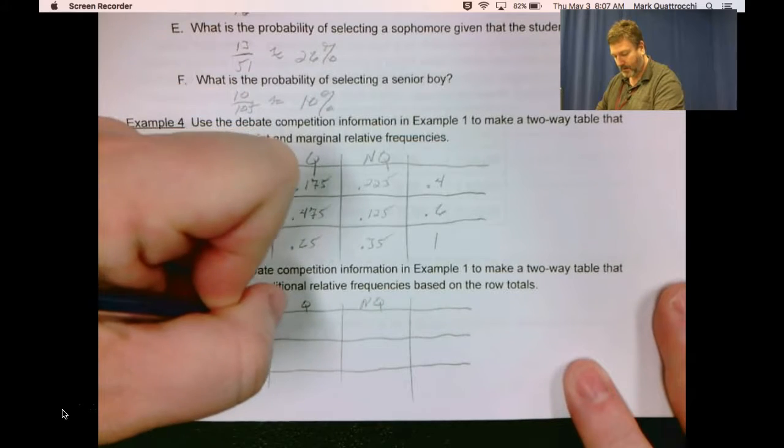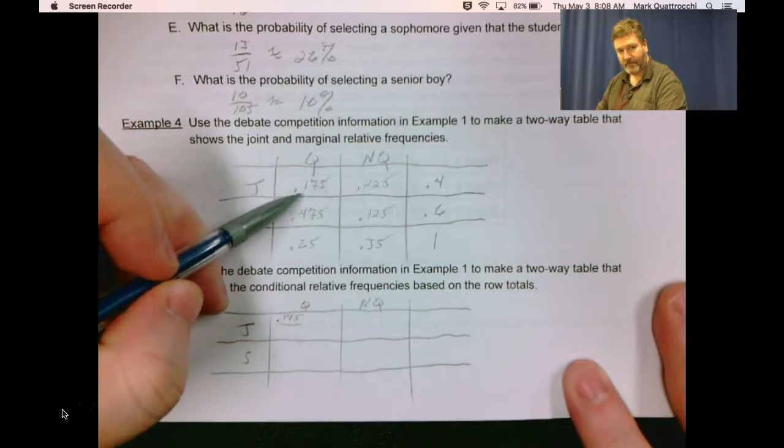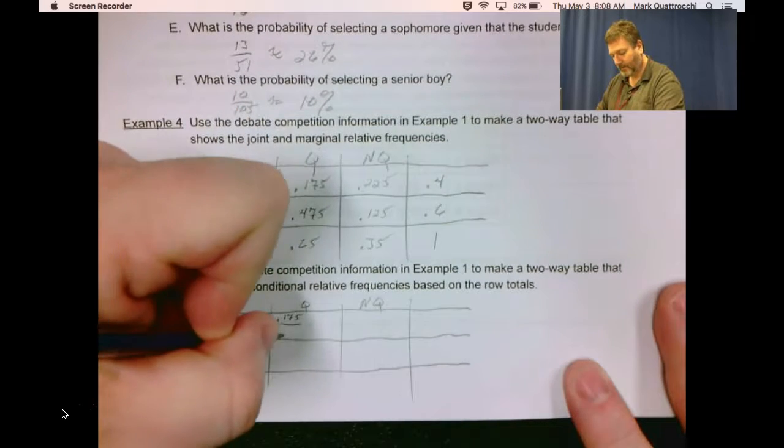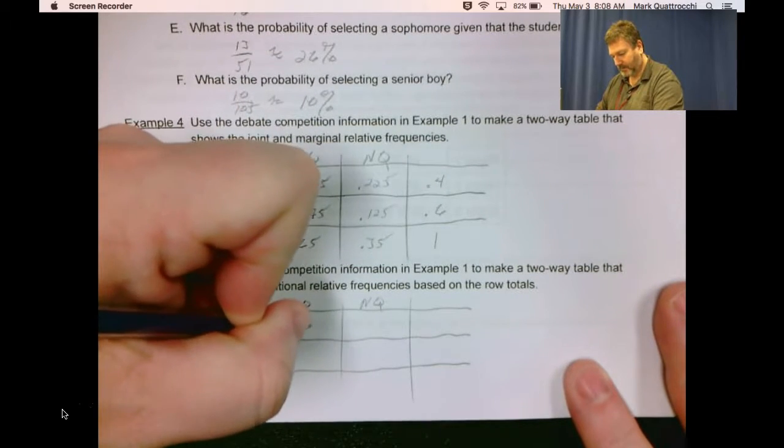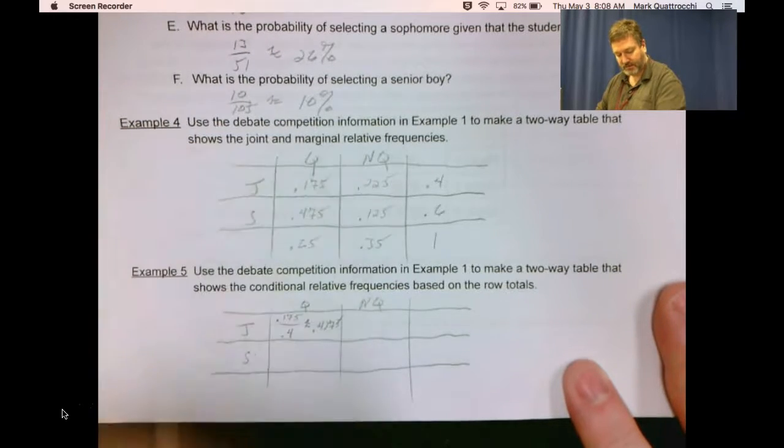So 0.175 divided by 0.4 is exactly equal to 0.4375.